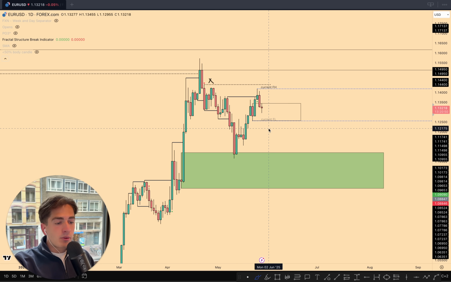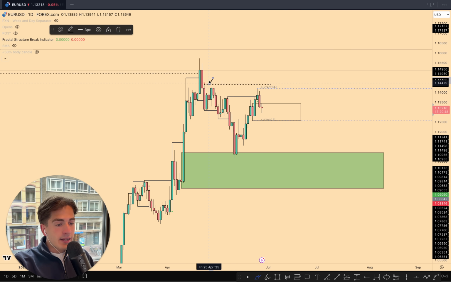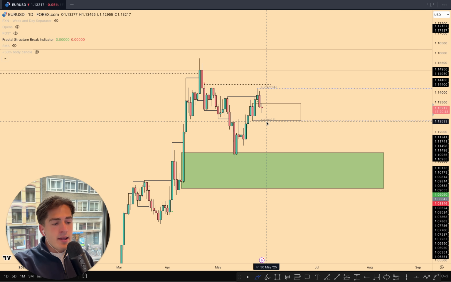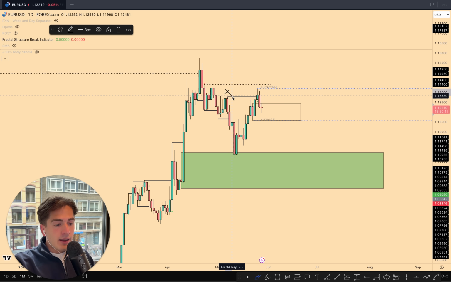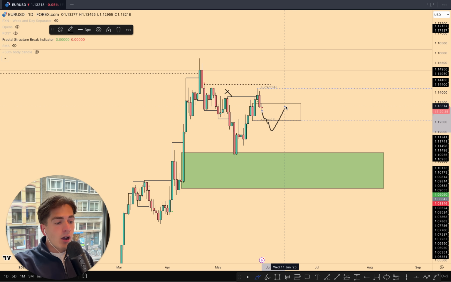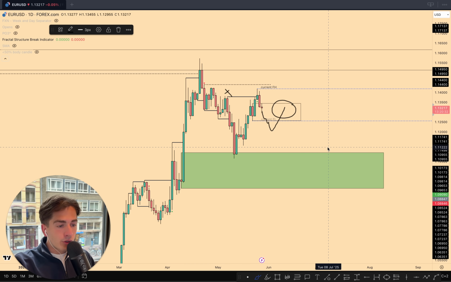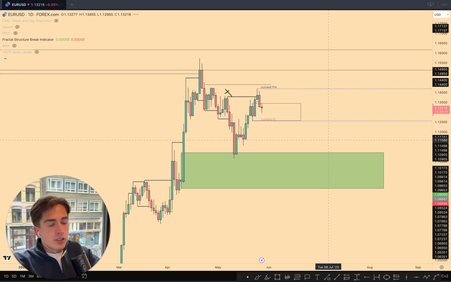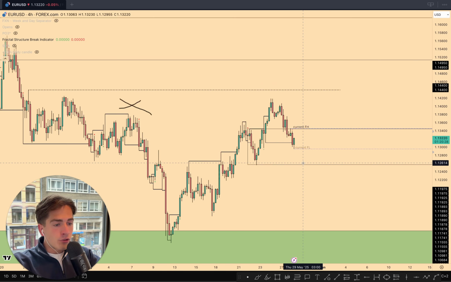However, I'm also happy with already getting into shorts without ever taking out this high over here, because obviously we also already took out kind of like these equal highs over here. And for me, the confirmation that we've then actually grabbed liquidity and that the market is ready to push down lower would be a break of the current fractal low. So I would need to see a break here, then I would get in on the overall retracement with a further short position on EURUSD. So waiting for that bearish confirmation to come through.